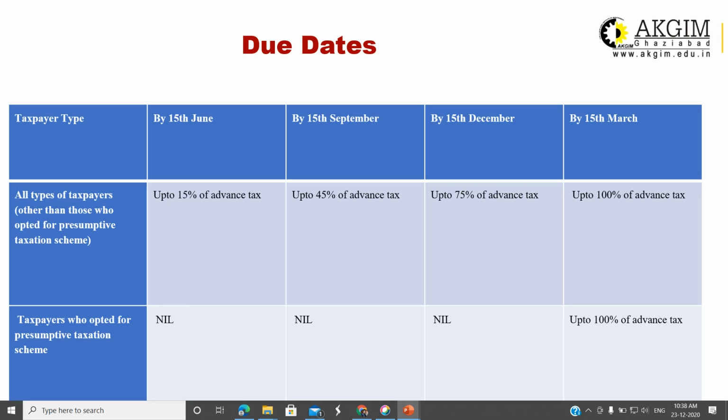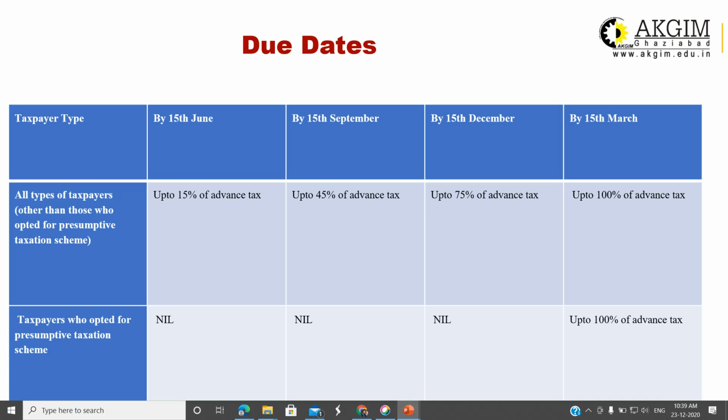Now, what are the due dates? How to calculate the installments of the advance tax? All the assessees are required to pay 4 installments of the advance tax: by 15th of June, this is the first installment, by 15th of September, second installment, 15th December, third installment, and by 15th of March, fourth installment. And any payment till 31st March of the financial year, that is the previous year, will be considered under advance tax. So what will be the amount, how to calculate the installment? These are the due dates and how to calculate the installment of the advance tax.